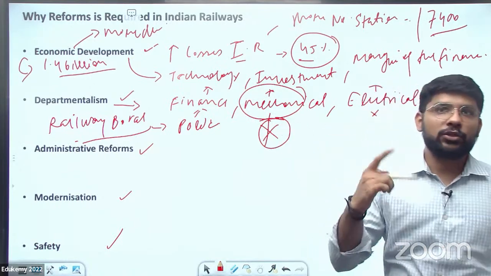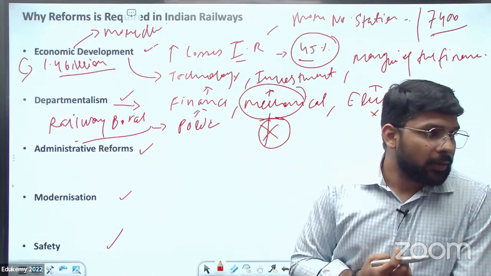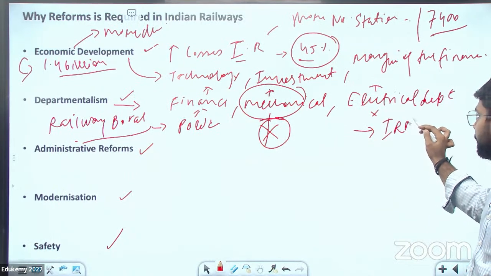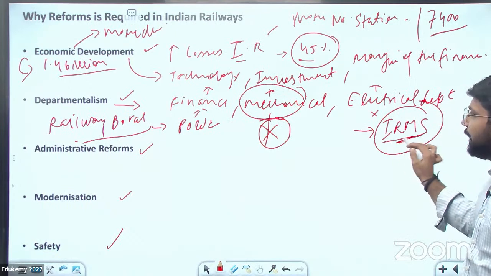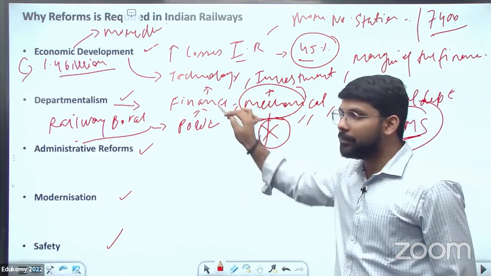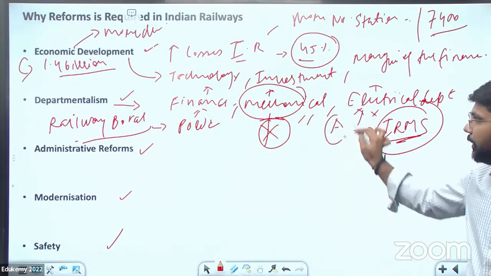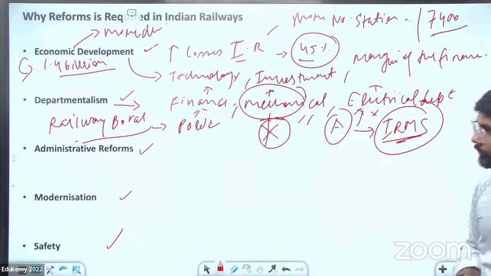So there is an issue with reforms in the railway. But the government of India introduced IRMS, the Indian Railway Management Service. Under this service, the recruitment for all the departments in the A grade posts will be through IRMS.